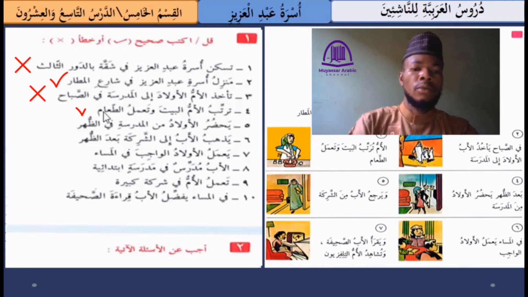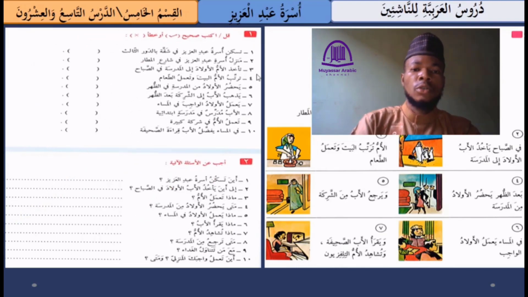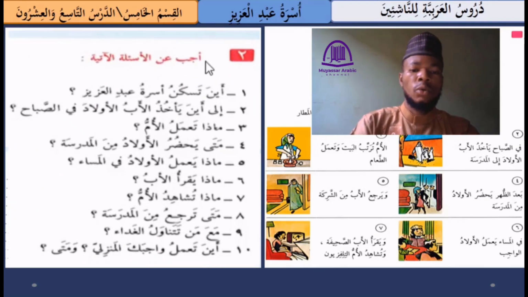So this is correct. So we are going to say Sahih, that is correct. So this is how we are going to complete this exercise. So now let's move on to the next one, and here we have the instruction that says أجب عن الأسئلة الآتية. This means answer the following questions.